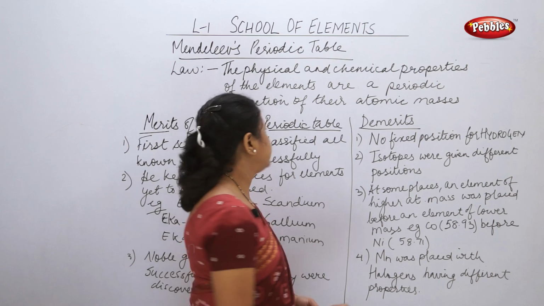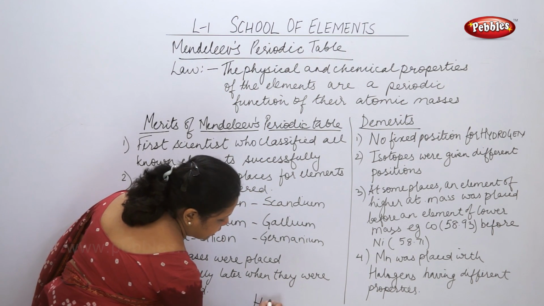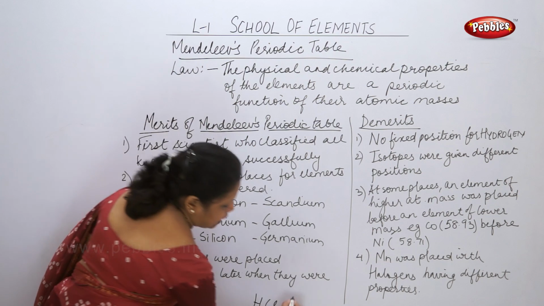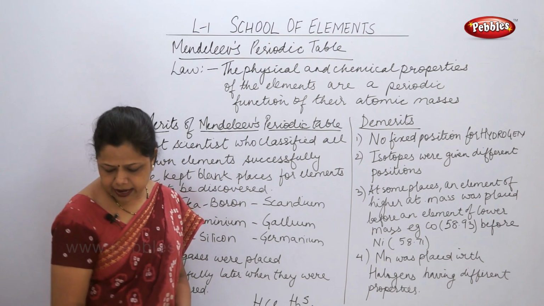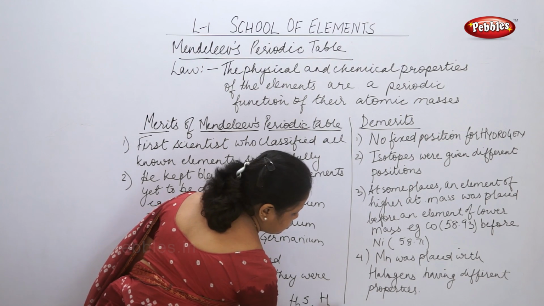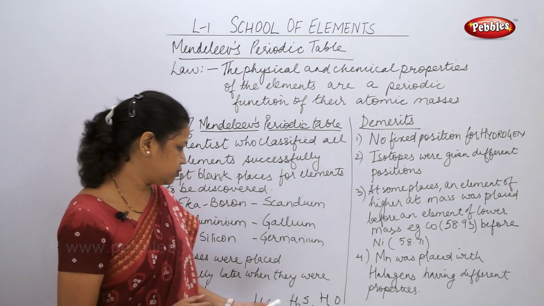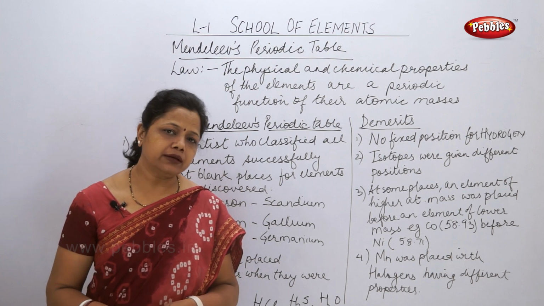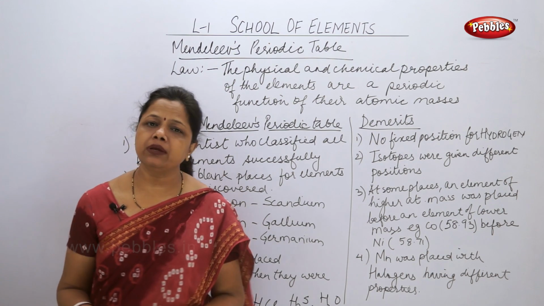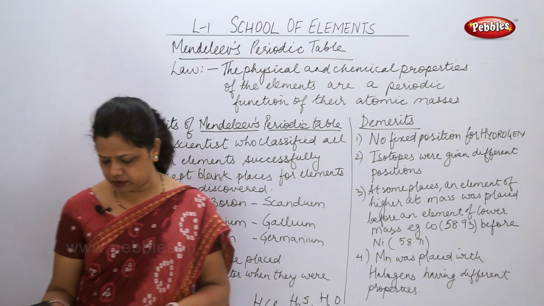Hydrogen forms HCl with chlorine, H2S with sulfur and H2O with oxygen. So hydrogen can react with sulfur forming hydrogen sulfide, with chlorine forming hydrogen chloride, and with oxygen forming water. So this is the answer for the question.